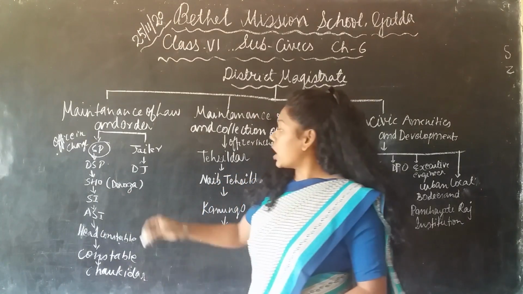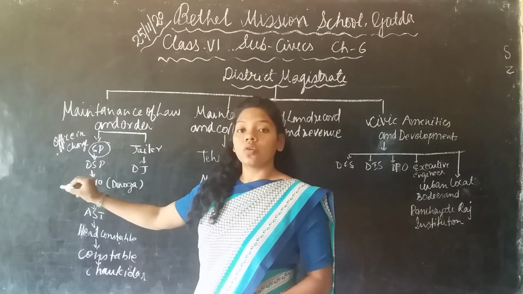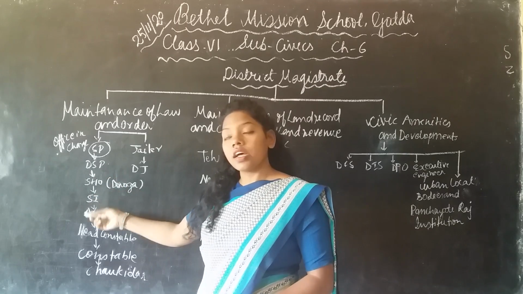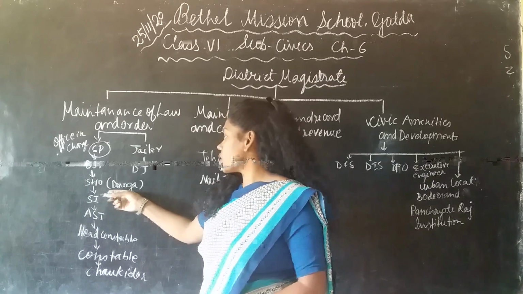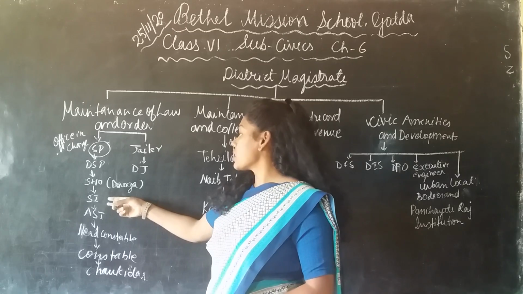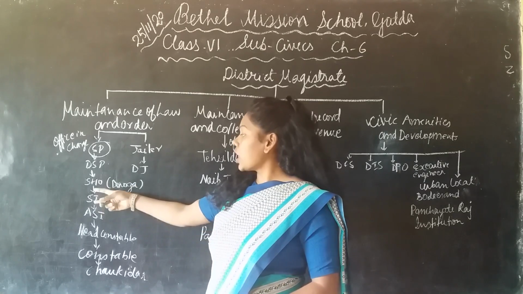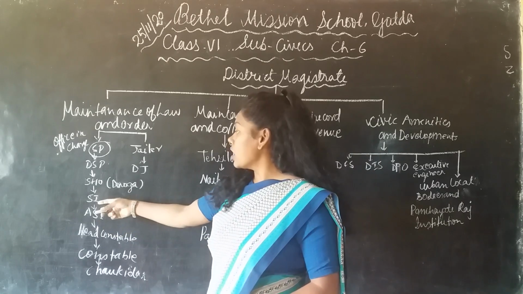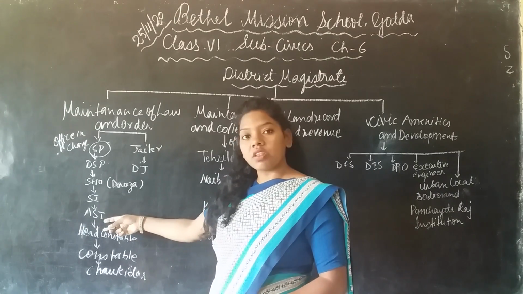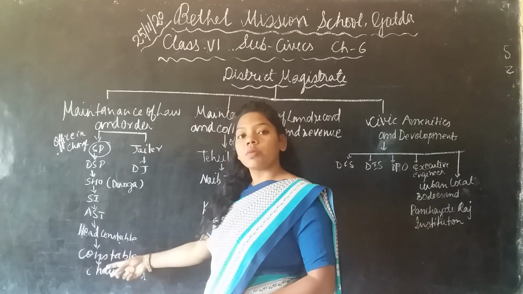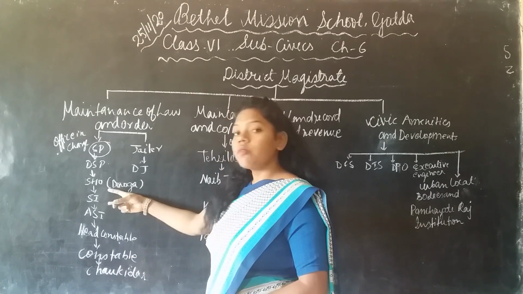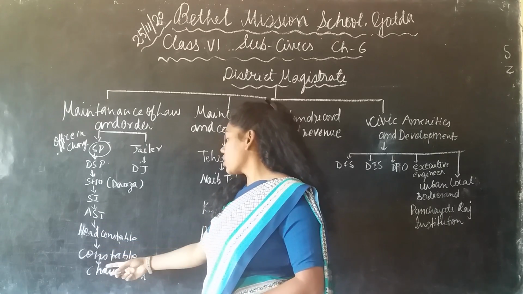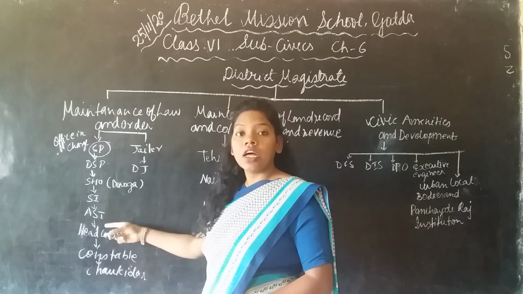Under the Daroga there are many assistants who help him work: the sub-inspector, SI, then the assistant sub-inspector, then the head constable, and the chowkidars. These work under one police station.